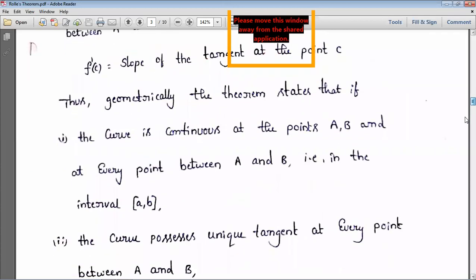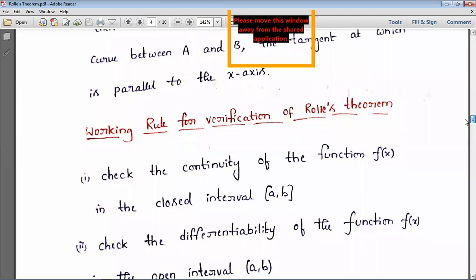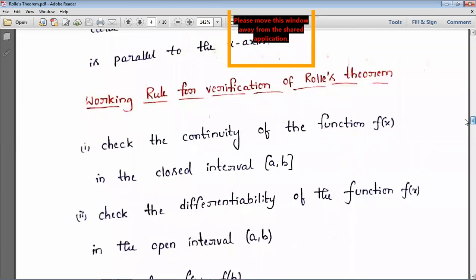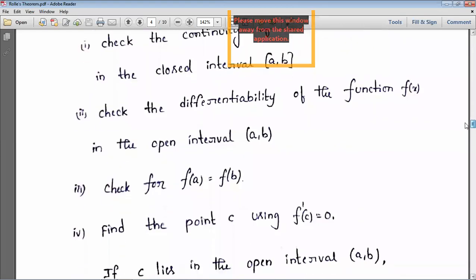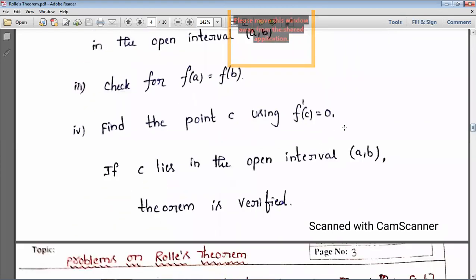Next, the working rule for verification of Rolle's theorem. First, the function should satisfy the three conditions we stated. After it satisfies them, we set f dash of c equal to 0 and find the c values. If at least one point lies in that interval, then we say Rolle's theorem is verified. If no point is in the interval, it is not verified.